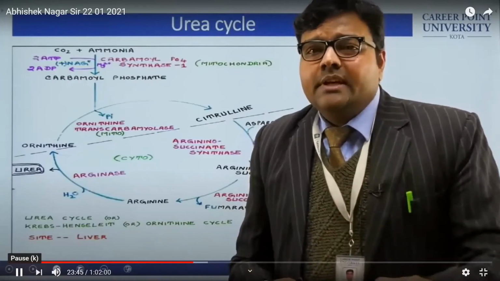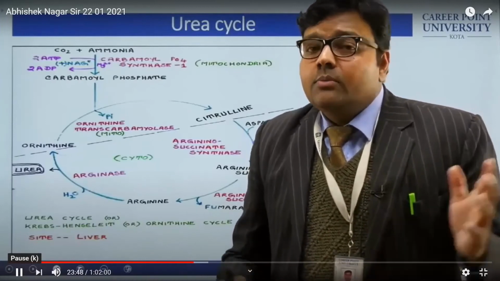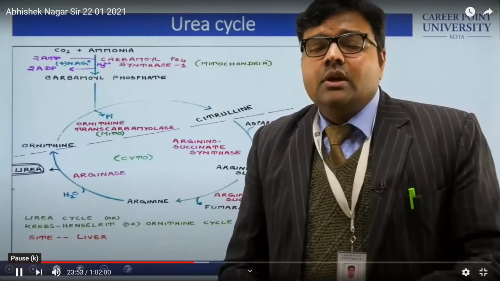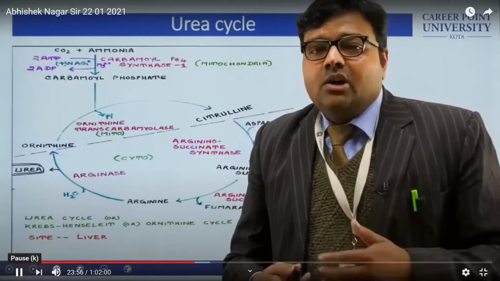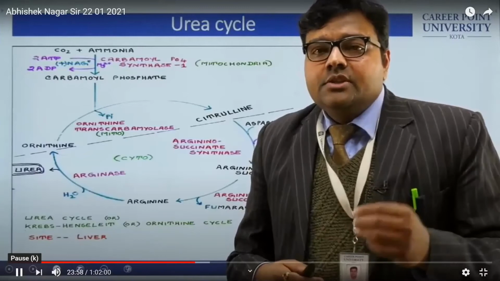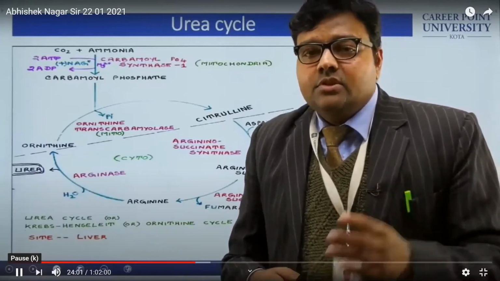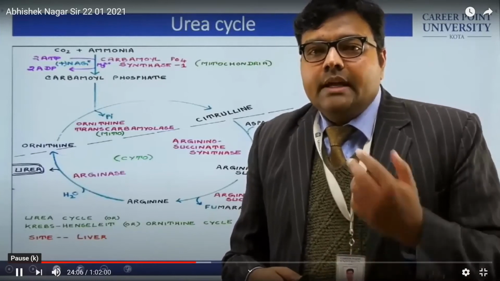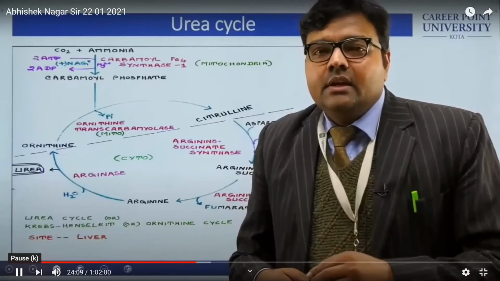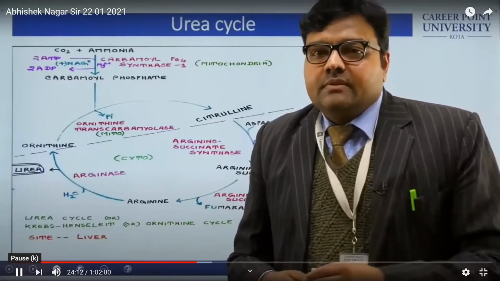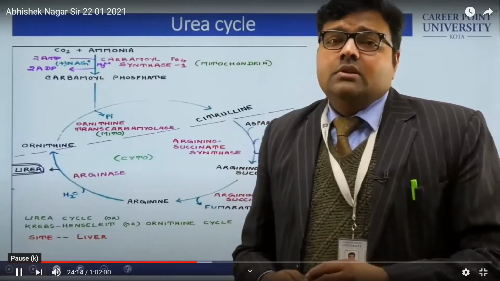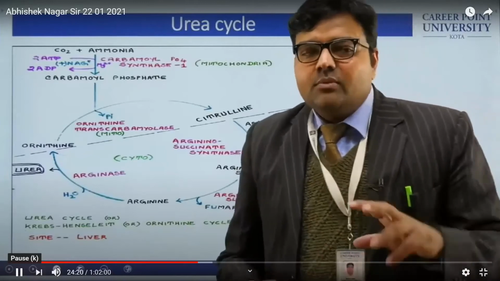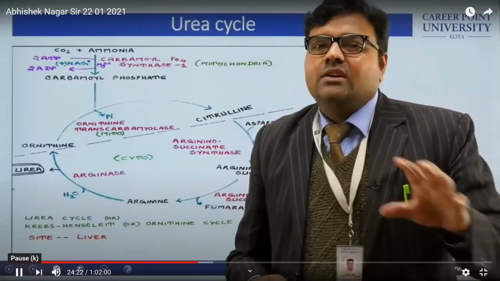Whatever protein you are taking, ultimately it is going to give you ammonia and CO2. Now these ammonia and CO2 are both gases. CO2 uses the path of excretion through the respiratory tract. CO2 will be exhaled out and O2 will be inhaled into the body. So it is the path of respiration. Now we are going to discuss the process of excretion for ammonia, how this ammonia gas is going to be excreted from the body.